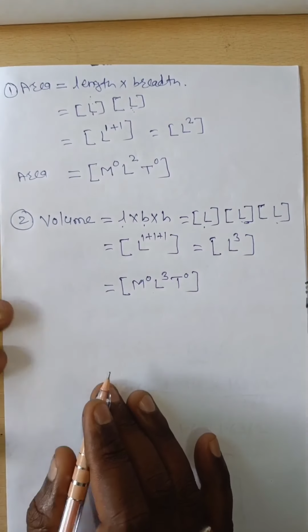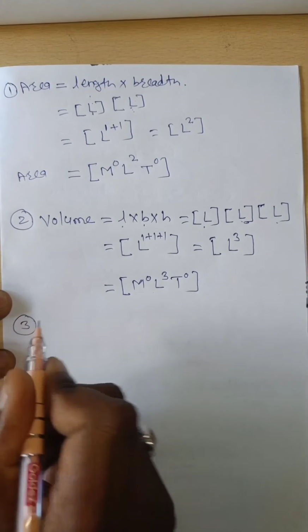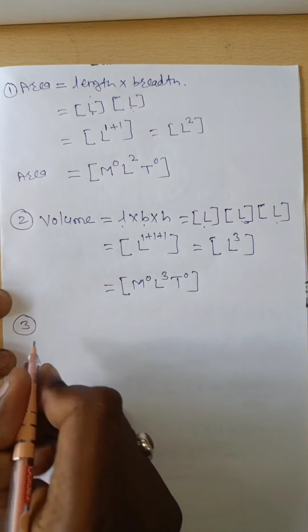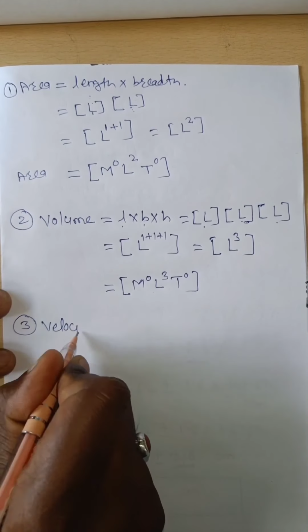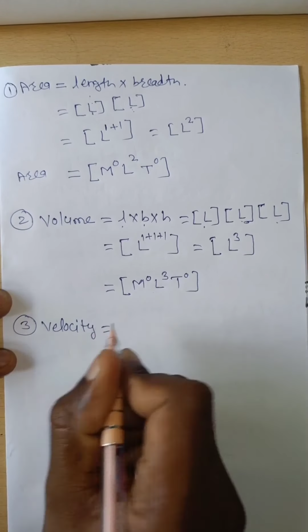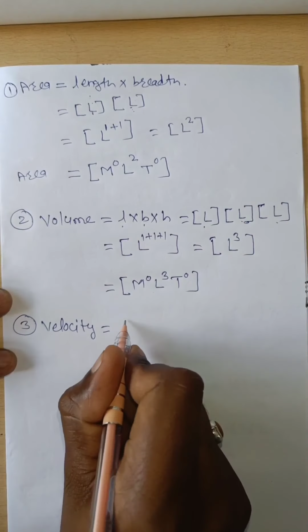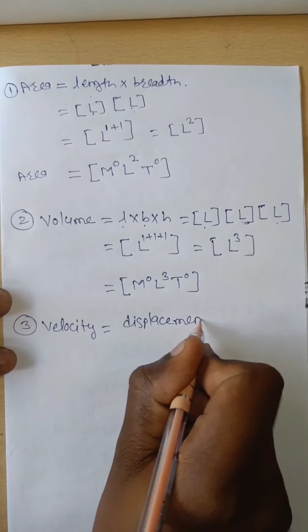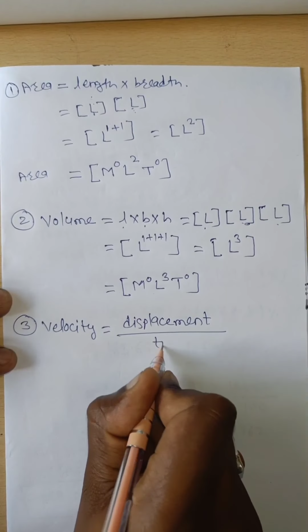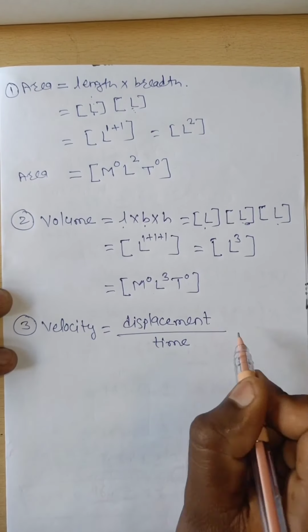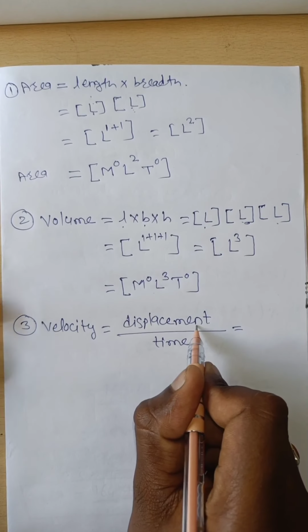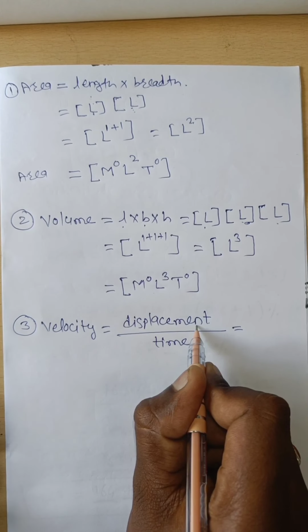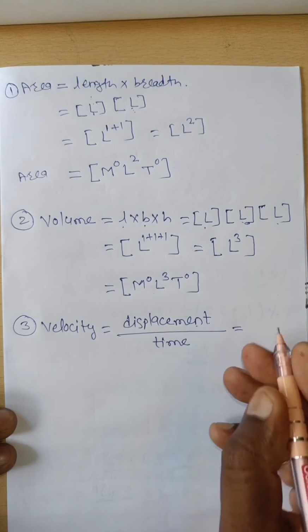Similarly, we have to find out the dimensions of velocity. Velocity is nothing but displacement by time. You know that displacement is nothing but one of the length.